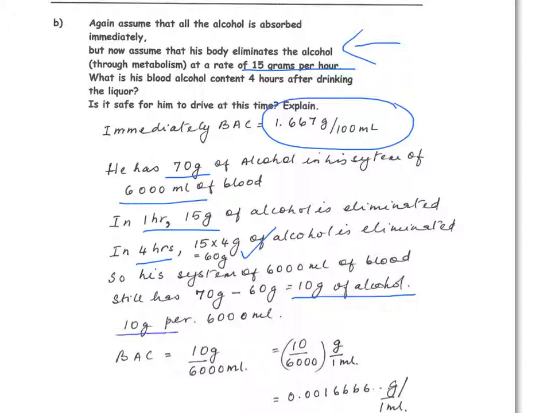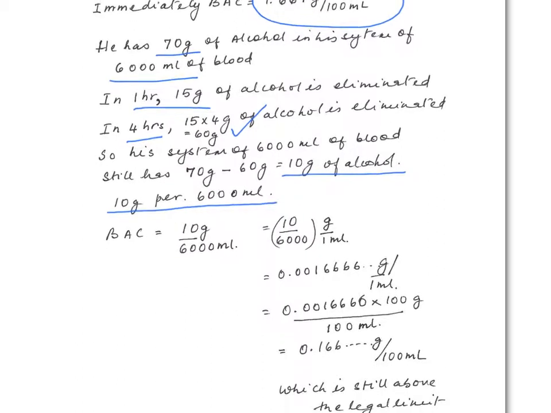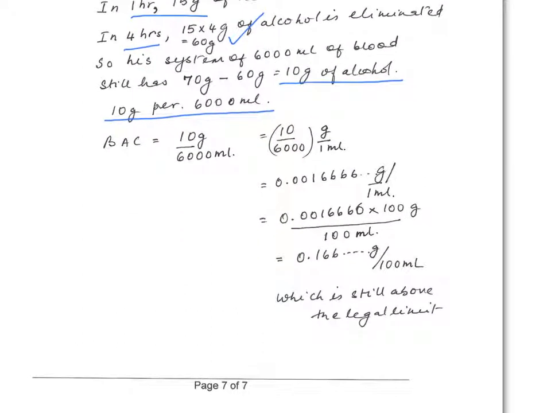So 10 grams of alcohol per 6,000 milliliters of blood. Now let's see what that means in terms of his blood alcohol content. So his blood alcohol content can be calculated by dividing the amount of alcohol in grams by the amount of blood in his system. So it's 10 over 6,000 grams for 1 milliliter of blood.